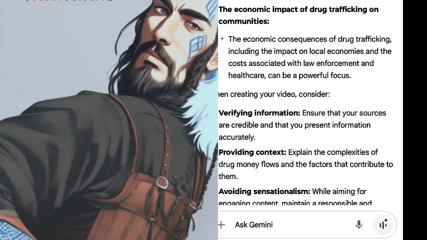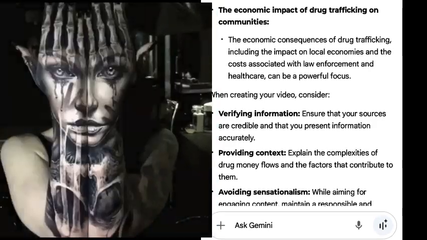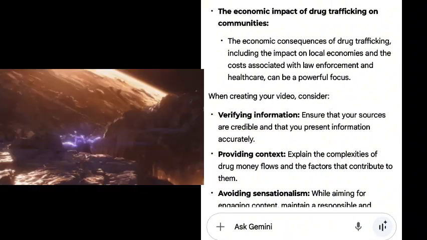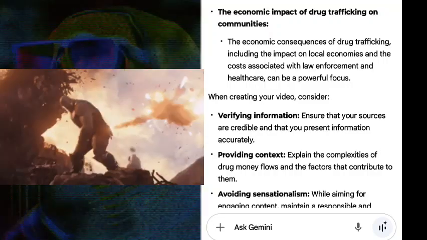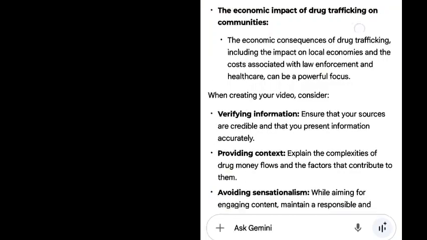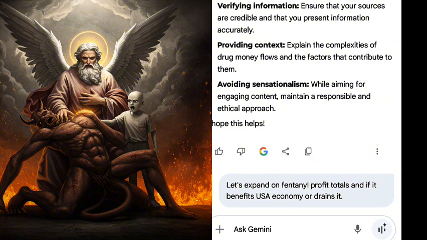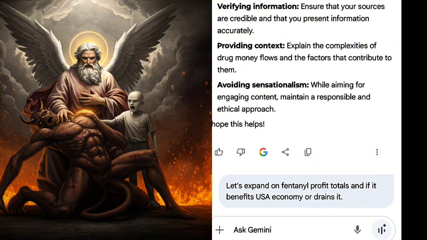When creating your video, consider verifying information. Ensure that your sources are credible and that you present information accurately, providing context, and that while there are significant profits within the illegal fentanyl trade, these profits do not contribute to a healthy, sustainable U.S. economy. In fact, the fentanyl crisis is a major drain on the economy.